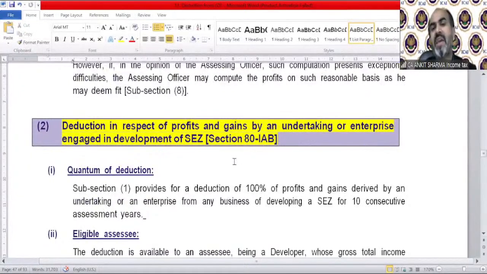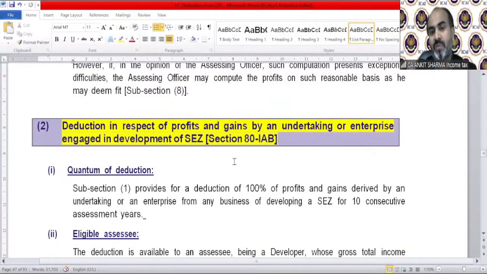Section 80IAB, deduction in respect of profit and gains by an undertaking or enterprise engaged in development of assets. We have a lot of sections to cover. Huge topic today to cover in this section. So that's why we are going through one by one.